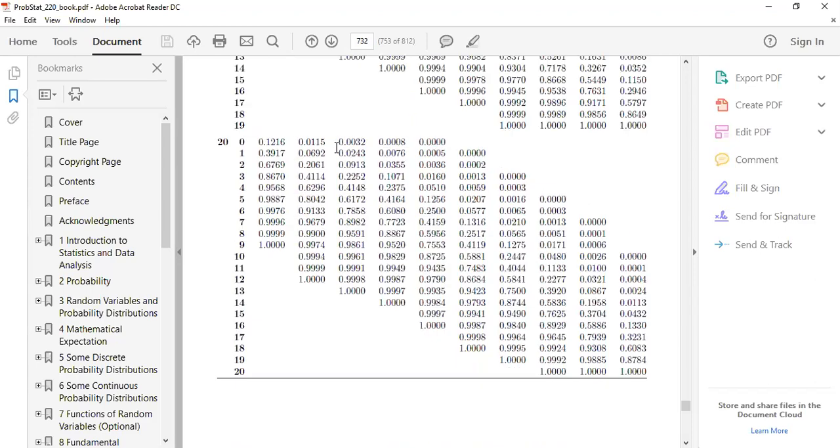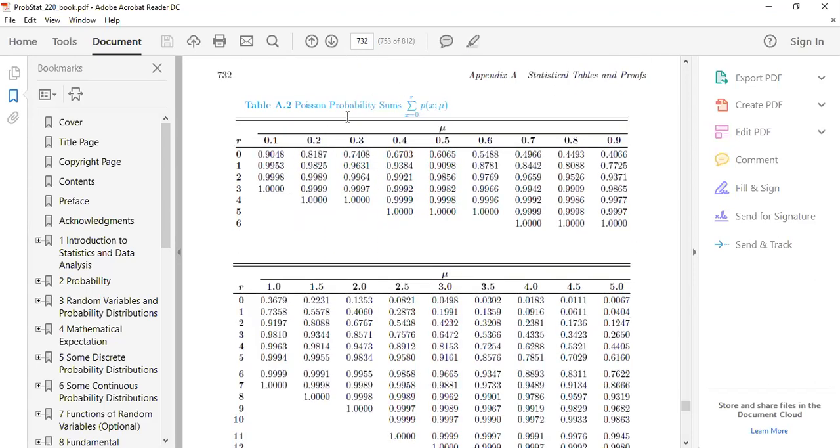The Poisson distribution table is on 3 pages: 732, 733, and 734. These 3 pages are for the Poisson distribution tables. So one has to take the printout of this one.